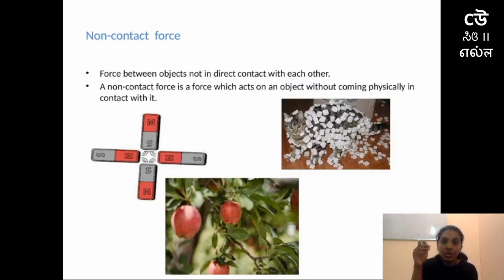Try to drop any object which is near you and find out whether it's going down, or moving up, or flying. You can find it will be going down, and that will be due to gravitational force. There, only the object which you drop will be in contact with your hands, and the object exerting the force will not be in contact with the object which you are dropping.